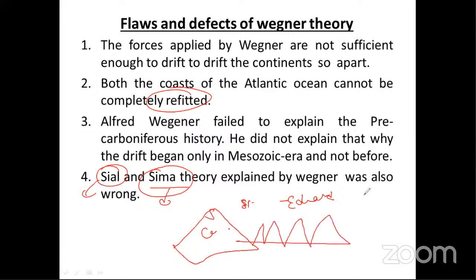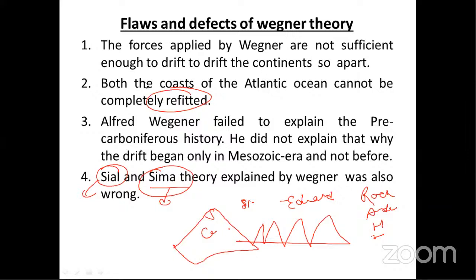The fold mountains we see in the world, like the formation of the Rockies, the Andes Mountains, Himalayas, Alps. Okay, all these mountains are fold mountains. So he said, what is the reason behind the formation of these fold mountains? He said that Sial, means continental crust, is floating over oceanic crust and it provides a resistance because of friction. Okay, this causes further collection of sediments, folding, warping, and that causes the formation of the different fold mountains of the world. Okay, so this was the theory about the continental drift theory.